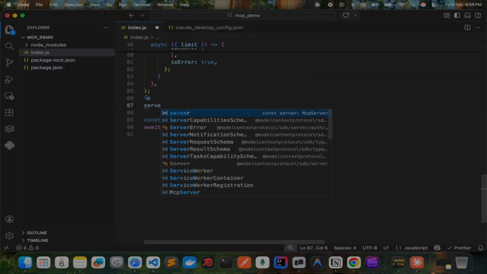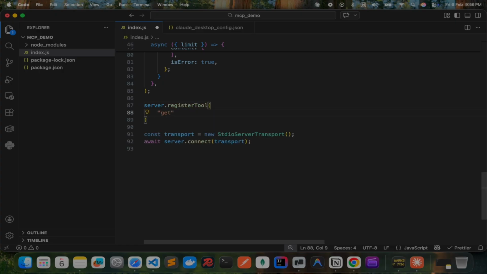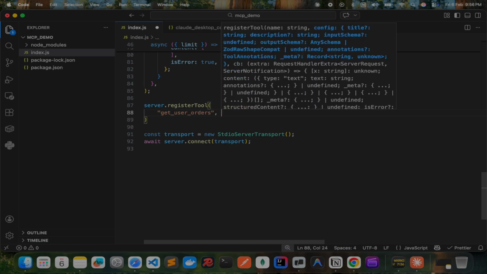All right. So this was the tool where we used the database, but now we are going to use a slightly complex thing where we are going to modify the query. And for that, let's name the tool as get user orders. So in this, the goal is to get all the orders for a particular user.